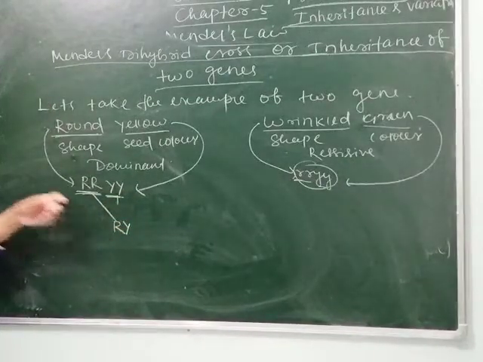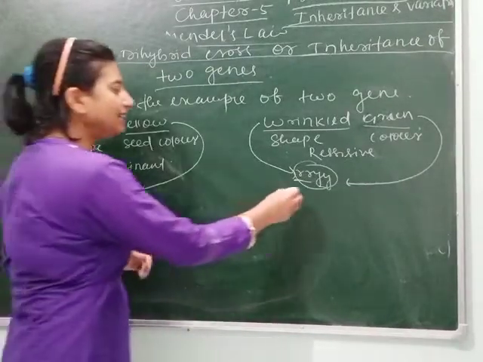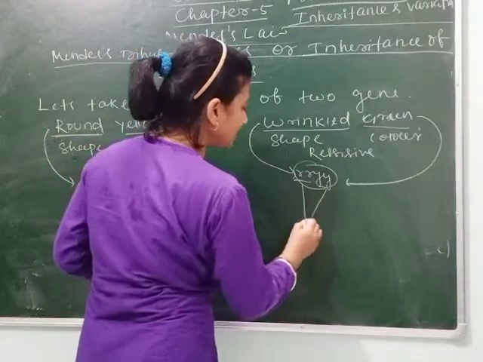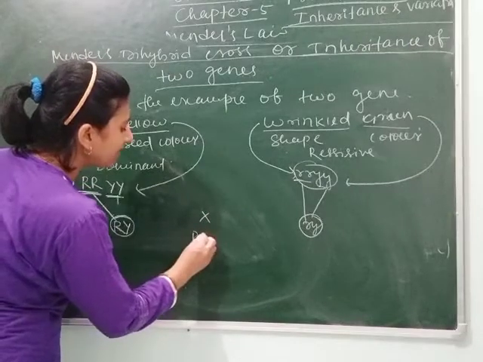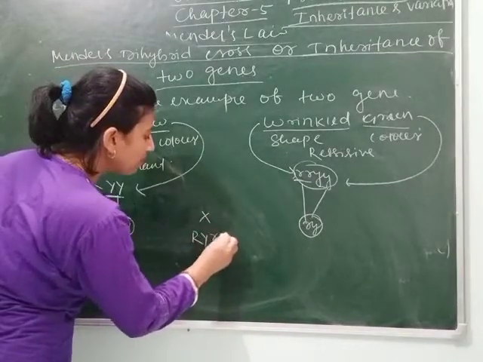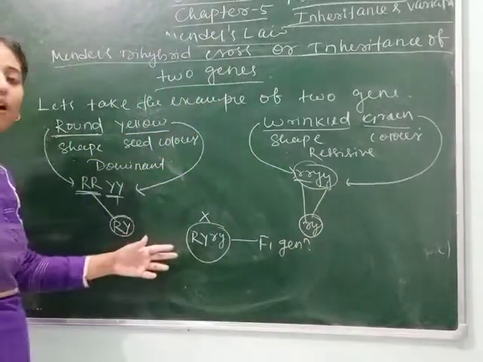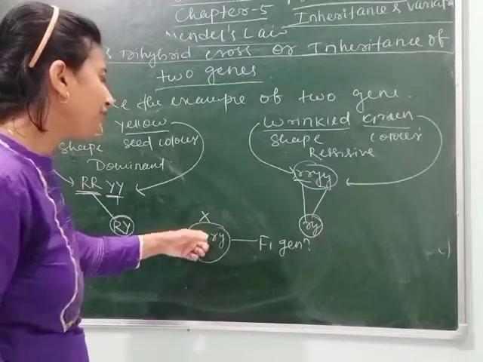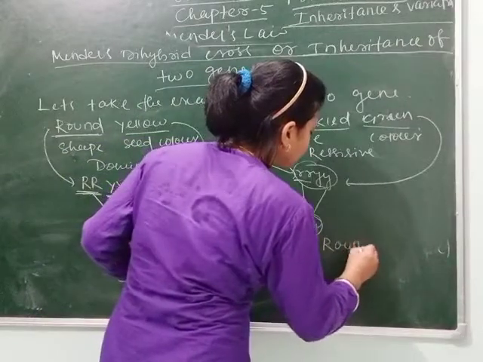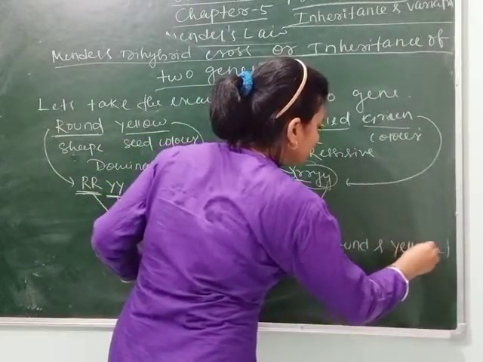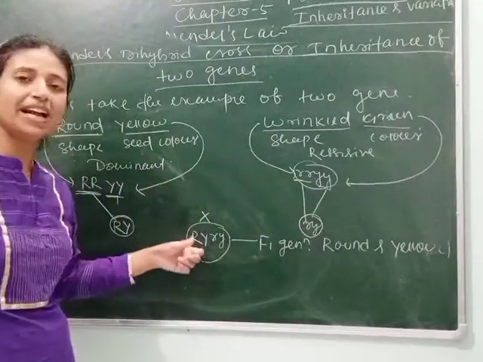So this parent gives gametes that contain R and Y, and this parent gives small r, small y. And when they cross with each other, we get capital R, capital Y, small r, small y, and this is the F1 generation. In the F1 generation, we can see the phenotype or morphology of the pea plant looks round and yellow. Although we crossed the dominant and recessive characters, only the dominant is expressed.